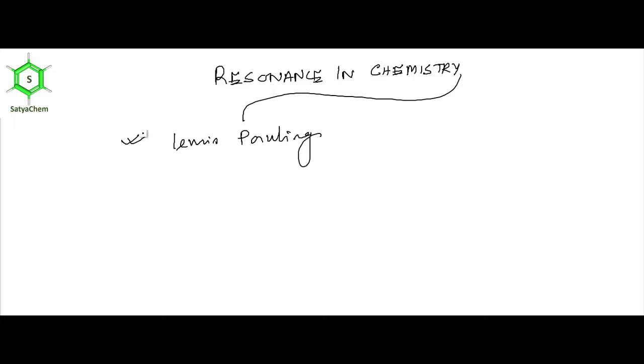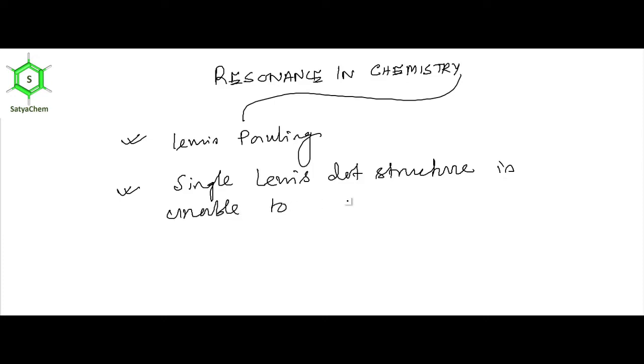So now one question may arise in your mind: why is resonance required in organic chemistry or in chemistry? The answer lies here. A single Lewis dot structure is unable to represent all the properties of a molecule.